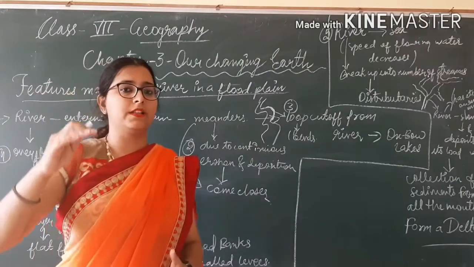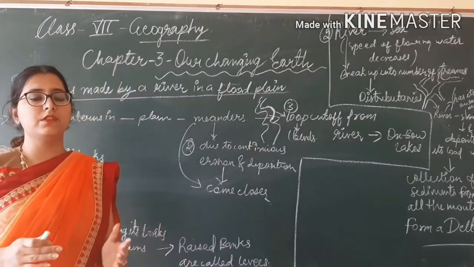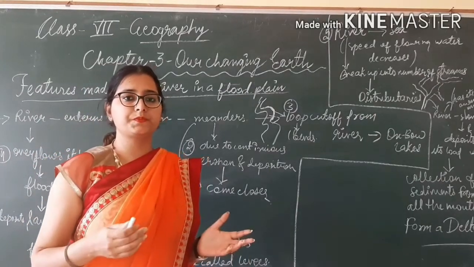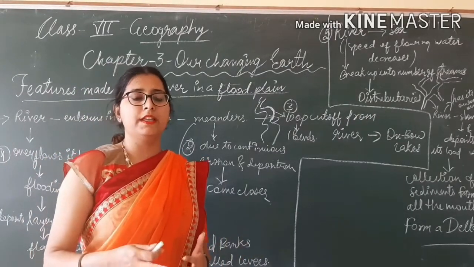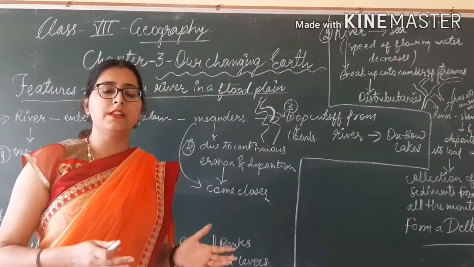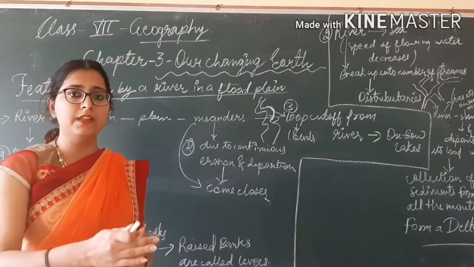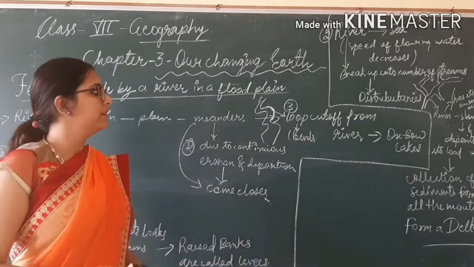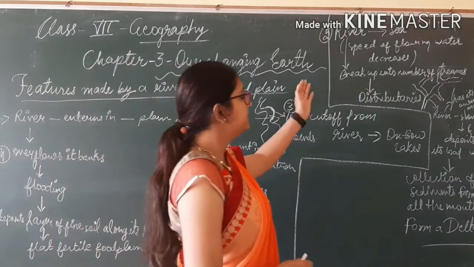When the flood comes, it carries so many eroded materials and sediments with it. And when these sediments are deposited on the river banks, those raised banks are known as the levees.